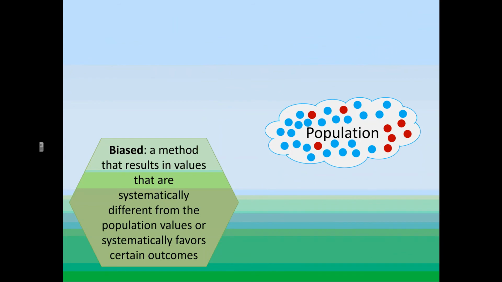Okay, so we've got this population. We've got some red dots and we've got some blue dots. We've talked about all of the different things that could affect a study. We've made sure that this population is very indicative of what we want. How do we figure out who gets to be in the sample? So we've got a population. It's not all of America, it's just these dots. How do we figure out which of these dots get to be in the sample and which of these dots do not get to be in the sample? We know we've controlled for everything.